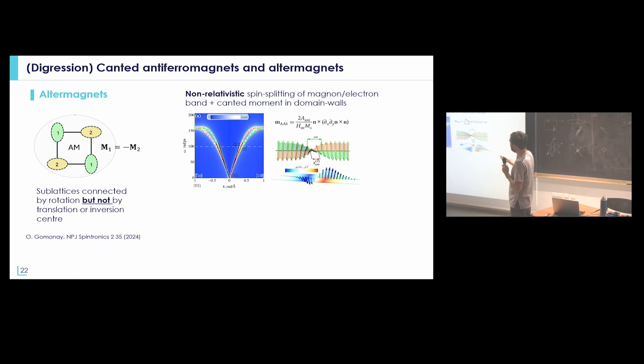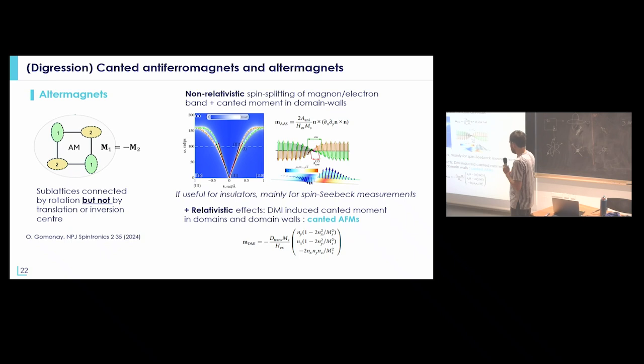But the thing is that this is the description you can have if you just consider non-relativistic phenomena. And in the same magnetic point group, as soon as you switch on relativistic phenomena, like spin-orbit coupling, you can have DMI. So you can also have canted moments, which means that, for example, when you look at the stray field from the spin texture, it is extremely difficult to know if the stray field is coming from the altermagnetic behavior or if it's coming from the fact that DMI is allowed in this type of system.